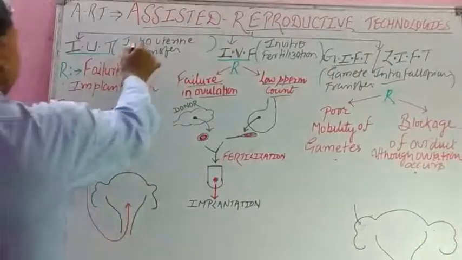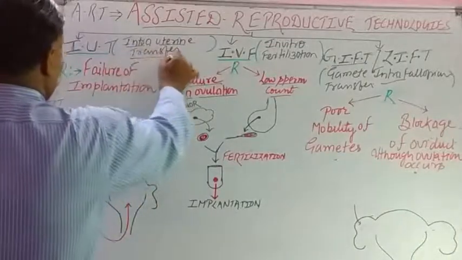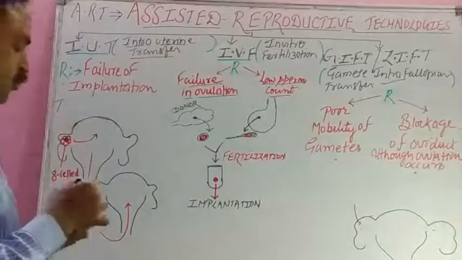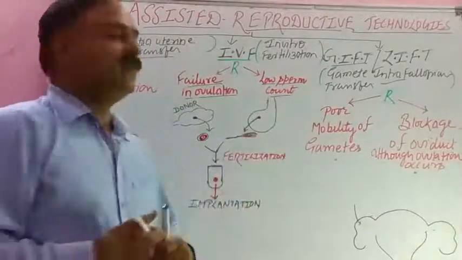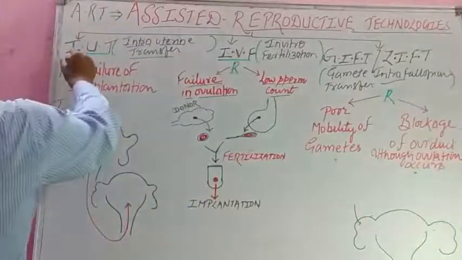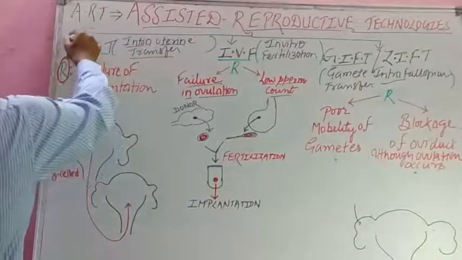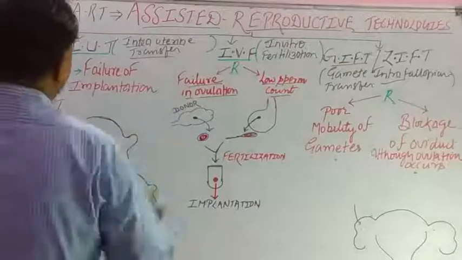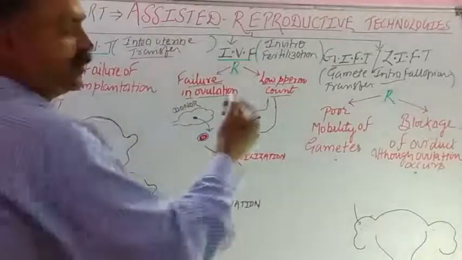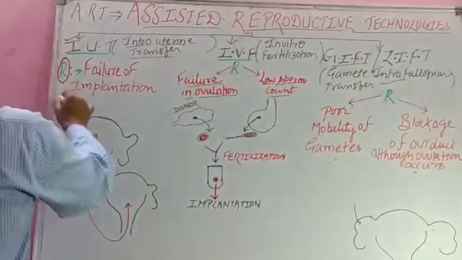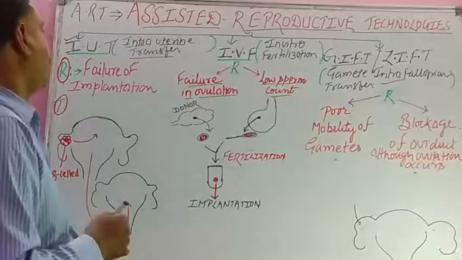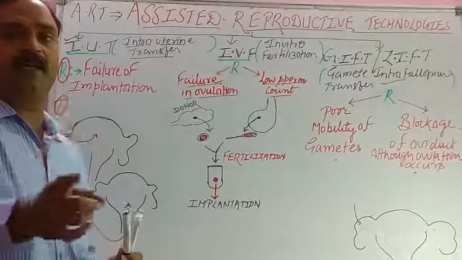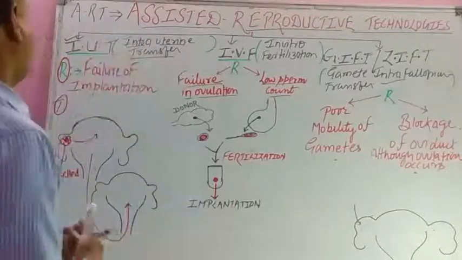First one is intrauterine transfer. So student, I am giving you 2 formulas on how to learn all these techniques. In 2 steps we will study. First one is the reason why we do this, why we take the support of this technology. Second, the technique, what we do in the treatment, isn't it? So the first one is IUT, that is intrauterine transfer.